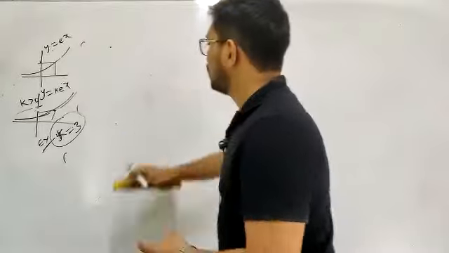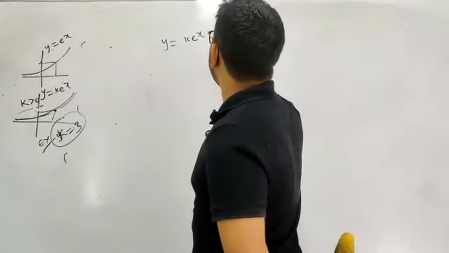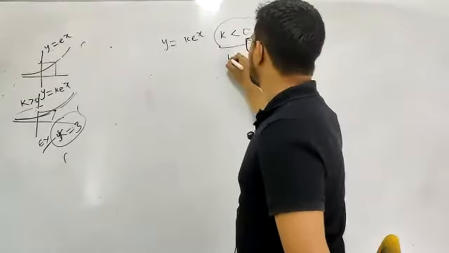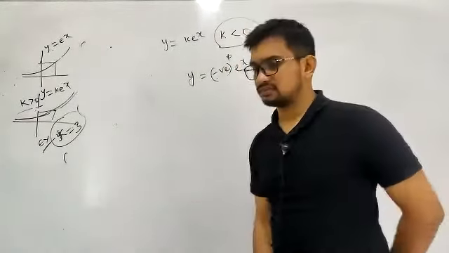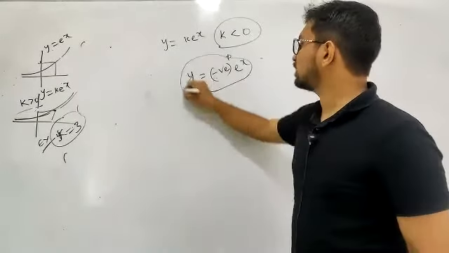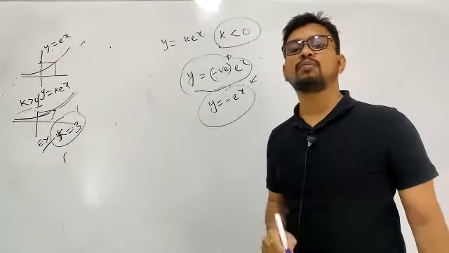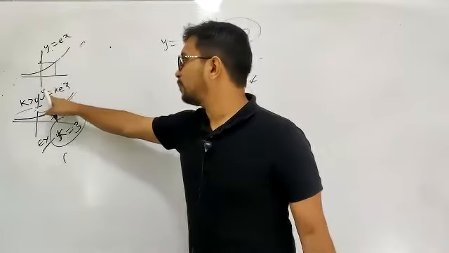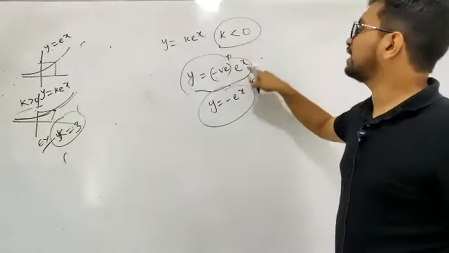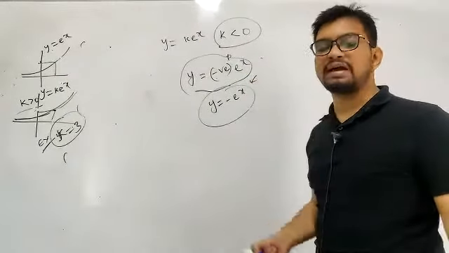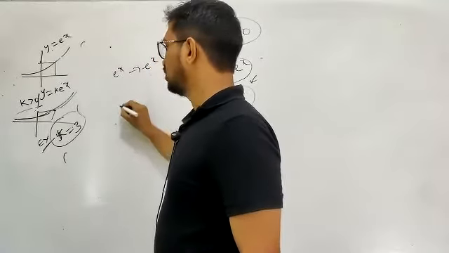Observe now. If I take y is equal to k into e power x, and k is less than 0, that is, you are getting y is equal to some negative value into e power x. So the shape of this looks like y is equal to minus e power x. Because y is equal to positive e power x, the shape of this looks like this. If it is y is equal to some negative value into e power x, the shape looks something like this. Y is equal to minus e power x shape untundi. How do you get the minus e power x graph from the e power x graph, right? Very simple.